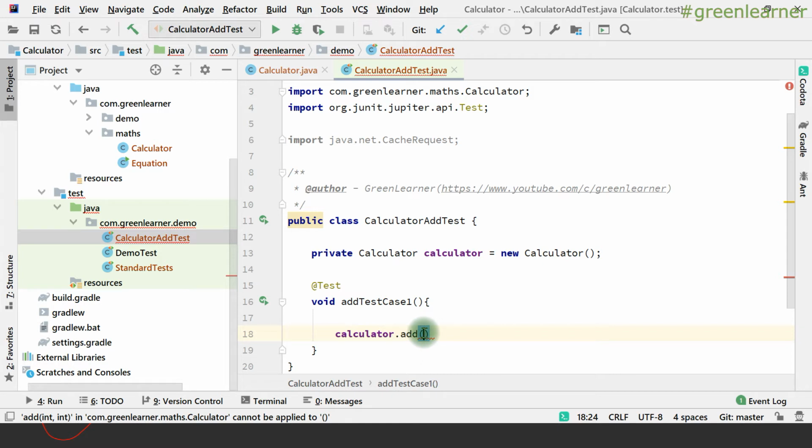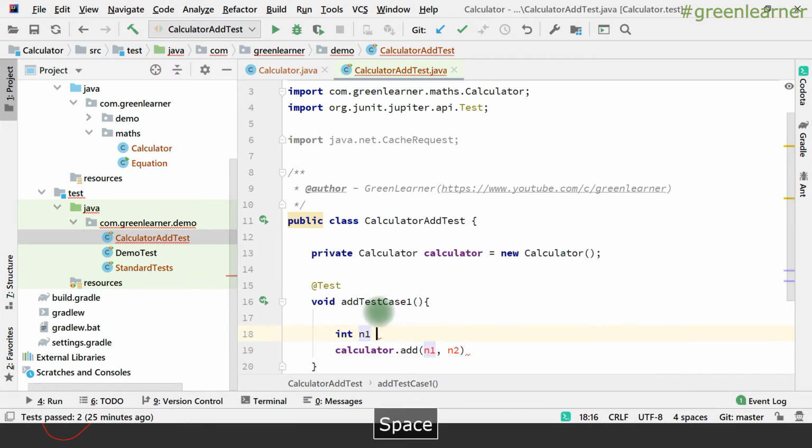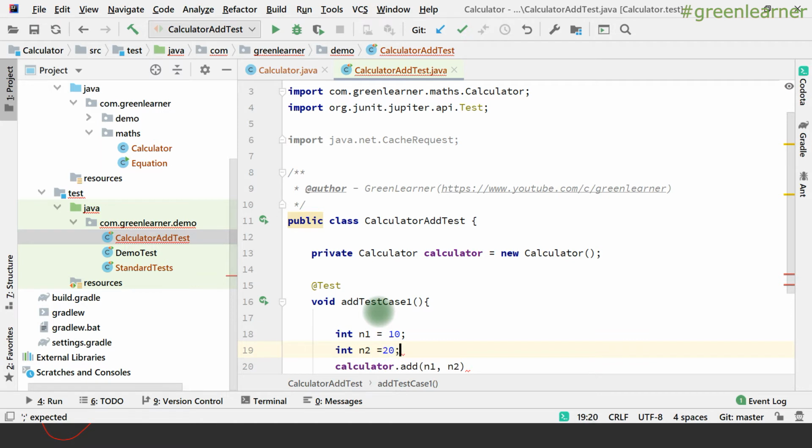The add method has two parameters, right? n1 and n2. What are those? Those are the sample data. So I have to pass ints. Suppose I'm taking the numbers 10 and 20.